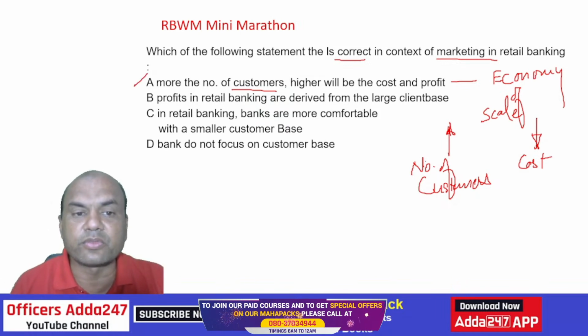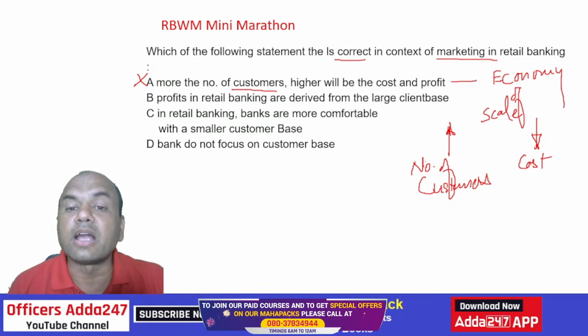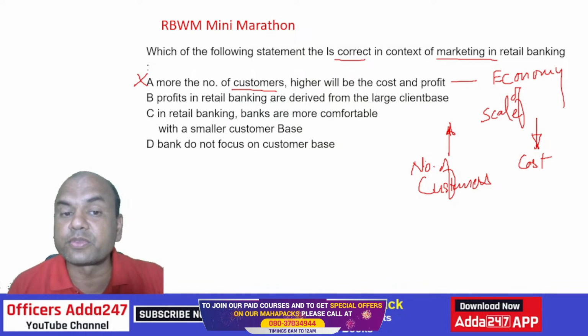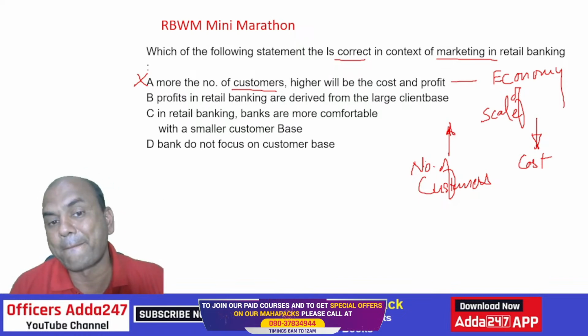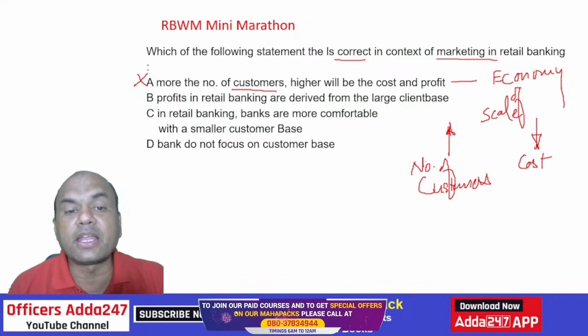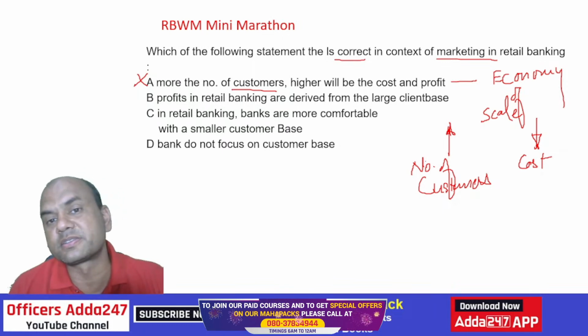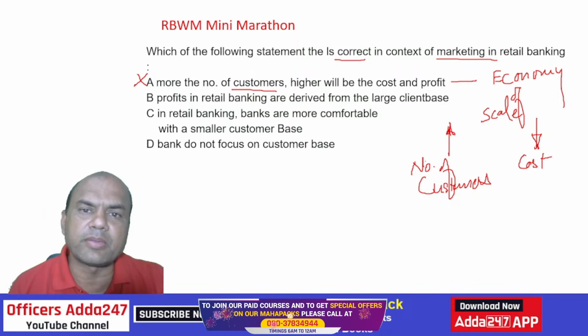Next one, I want an answer from your side also. Profits in retail banking are derived from a large client base. Is it true? We want the correct one. Profits from retail banking are derived from the large client base. This seems to be true, isn't it? Check this: in retail banking, banks are more comfortable with a smaller customer base. It means banks are trying to reduce the customers in retail banking. Is it so?